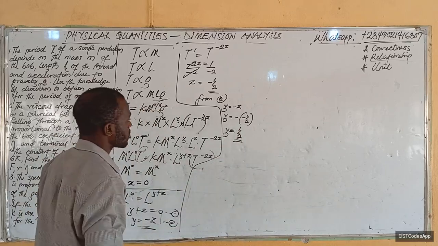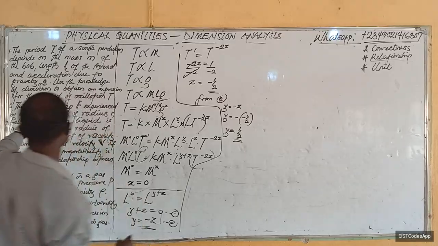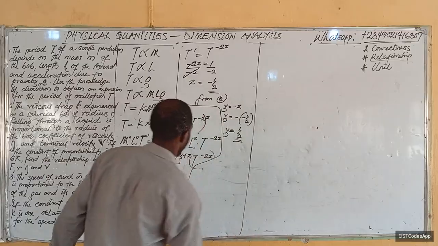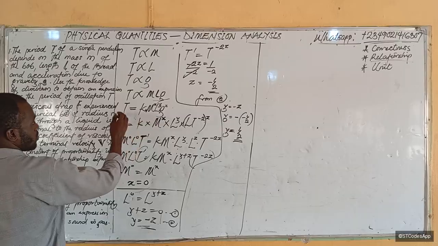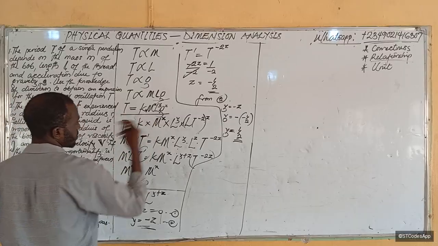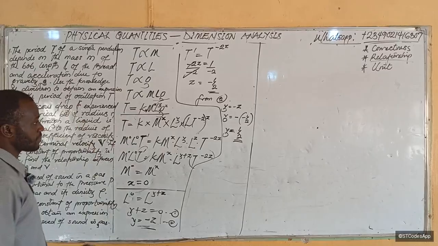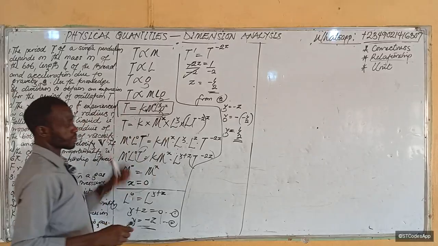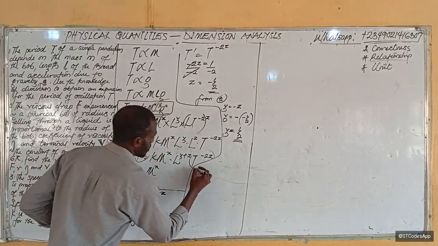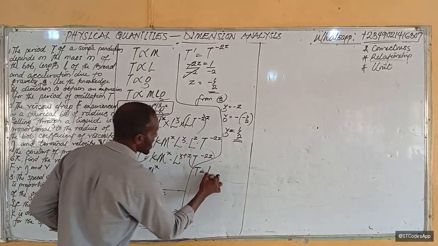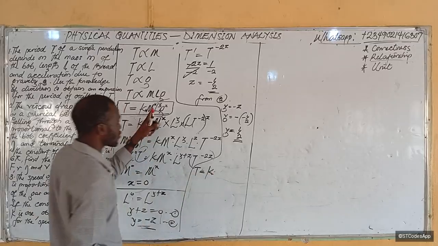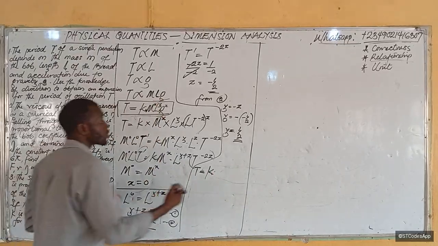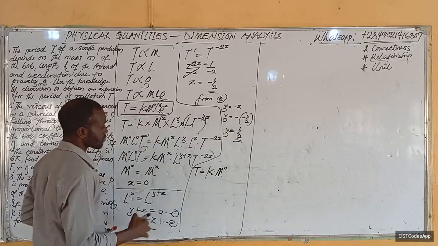Good. The question said we should establish a relationship, right? So how do we now establish the relationship? You go back to the relationship that you began with, which was this. So you now say that t is equal to k multiplied by m raised to the power x. What is x? 0. So that does not appear, that is 1, right? Or you can write it if you want, m raised to the power 0.